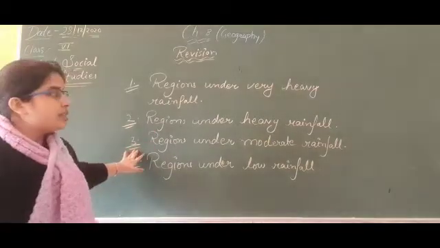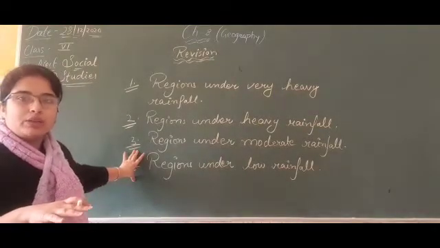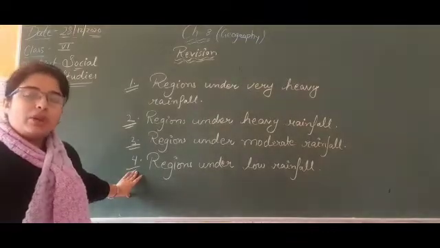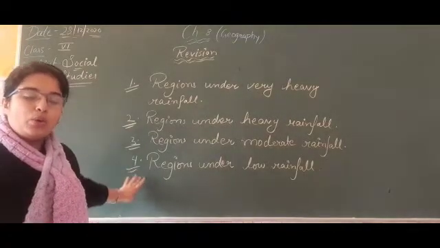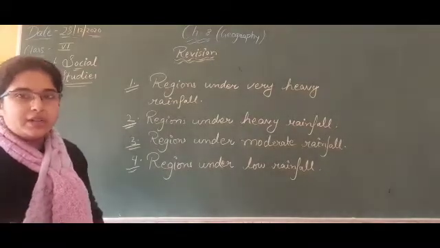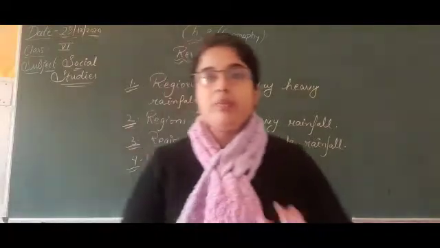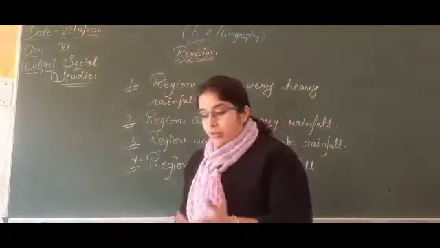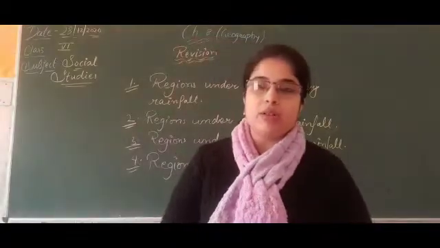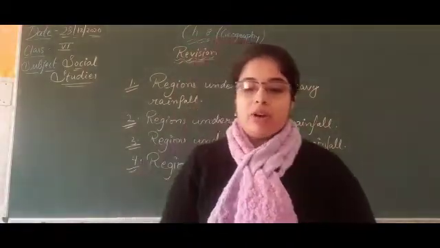Next one is regions under moderate rainfall, means average rainfall. Last one is regions under low rainfall, which is the area of desert, because in the desert and dry area the rainfall season does not affect them.